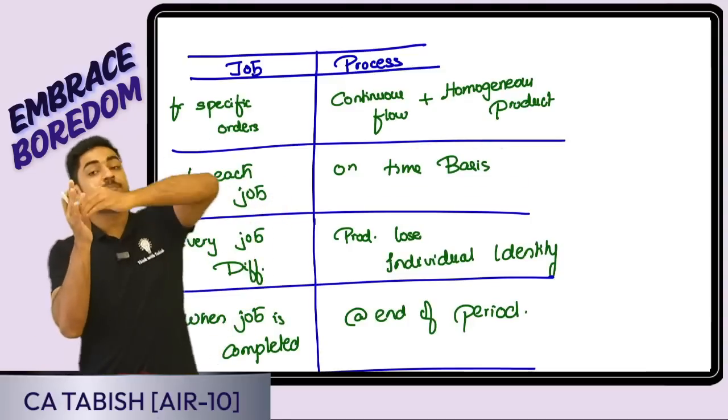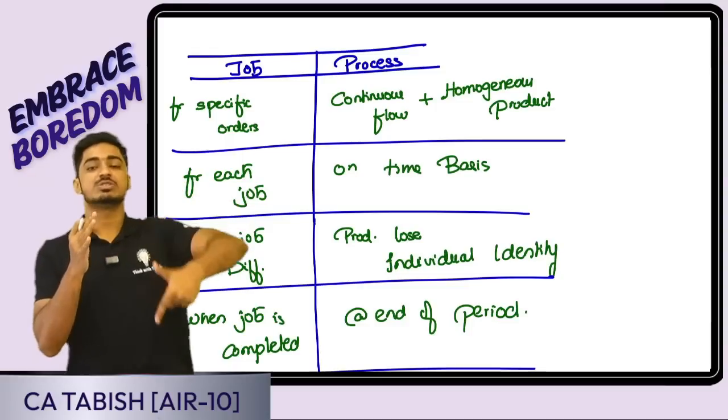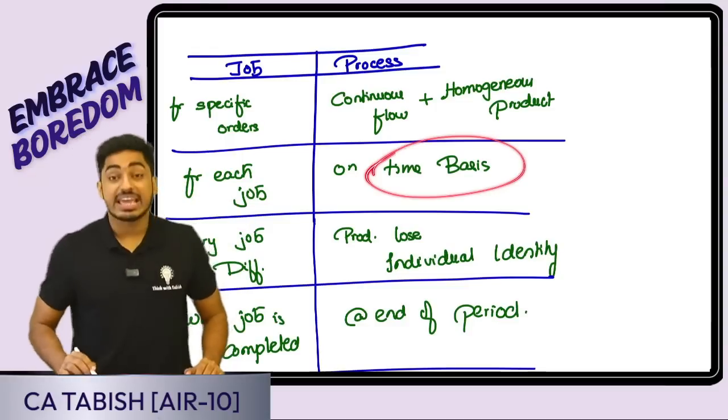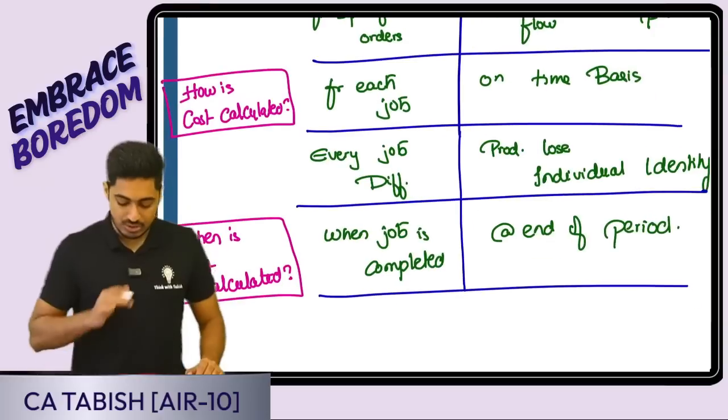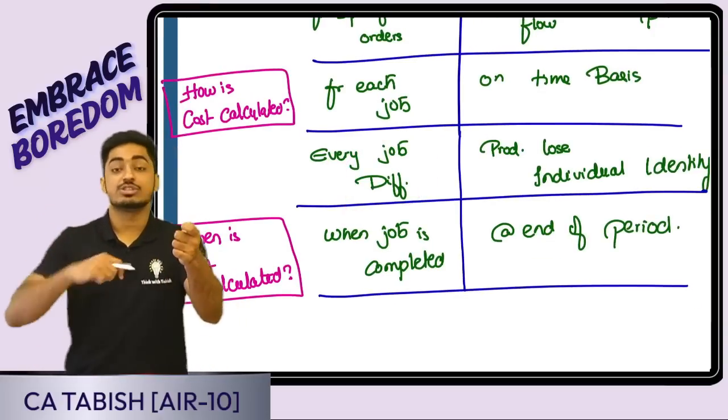At the end of the period, I will see in total how much cost is incurred and in total how many units are produced, that means what is the cost per unit. On a time basis, cost is being calculated. Now, what is special? Every job is different. Job number 1 and job number 2 are not the same.